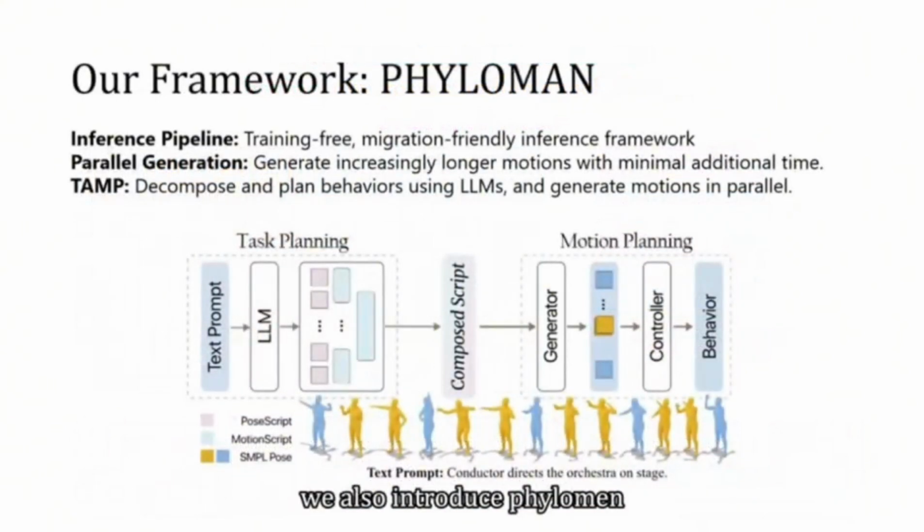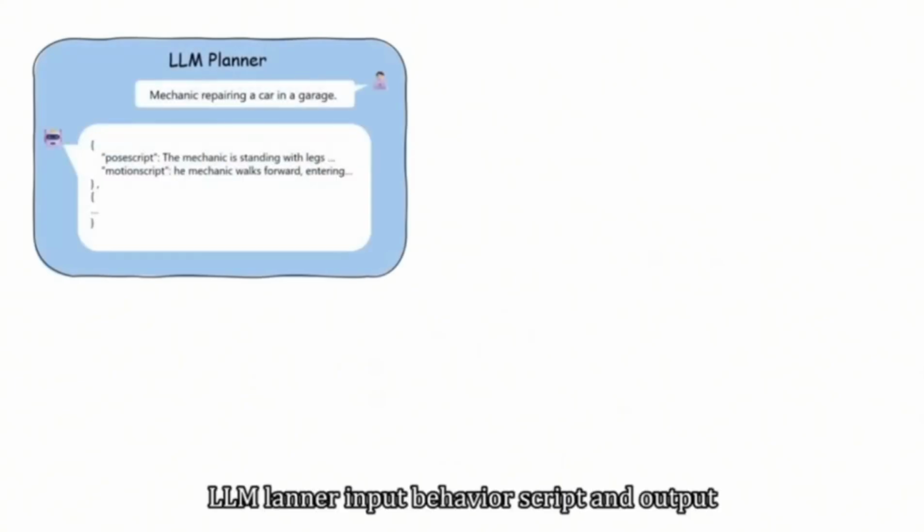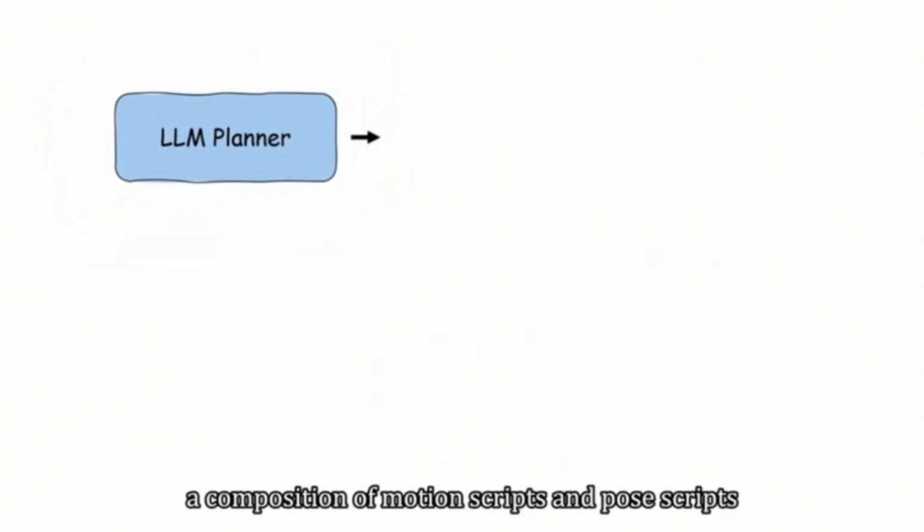We also introduced PHYLOMAN, which features a training-free, migration-friendly inference pipeline, parallel generation capability for efficient scaling to longer motions, task and motion planning, TAMP, that uses LLMs to decompose and plan behaviors. The framework processes inputs through several stages. LLM planning: input behavior script, and output a composition of motion scripts and pose scripts.